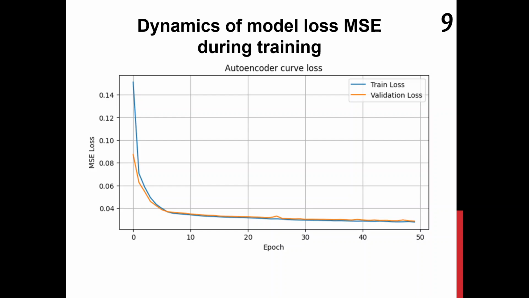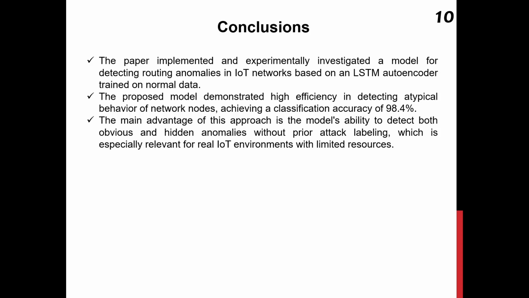The study implemented and experimentally investigated a model for detecting routing anomalies in IoT networks based on an LSTM autoencoder trained on normal data. The proposed model demonstrated high efficiency in detecting atypical behavior of network nodes, achieving a classification accuracy of 98.4%. The main advantage of this approach is the model's ability to detect anomalies without prior attack labeling, which is especially relevant for real IoT environments with limited resources.